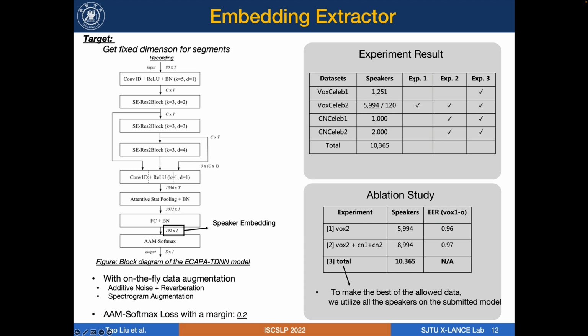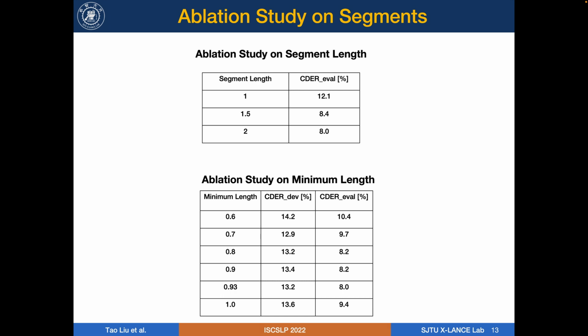The dataset in Experiment 2 contains an additional 3,000 speakers from CSLP, and the EER on VOX1-O is 0.97, which is slightly worse than VoxCeleb2 because of the language difference. The dataset in Experiment 3 utilizes all speakers, over 10,000 speakers, and we adopt this model to conduct the final evaluation. We also conduct an ablation study on segment length and minimal segment length.